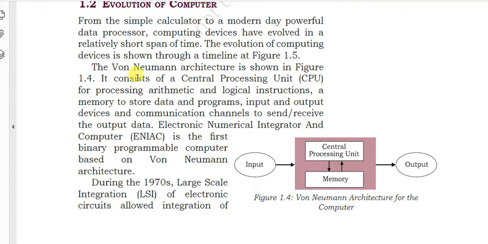And the von Neumann architecture is shown in figure 4.1.4. This is the von Neumann architecture.